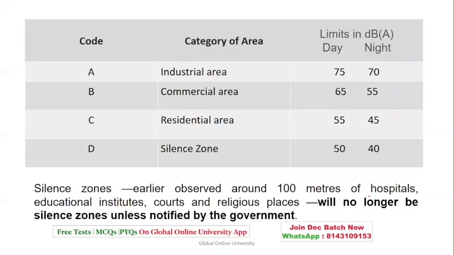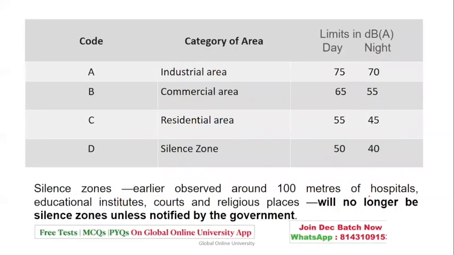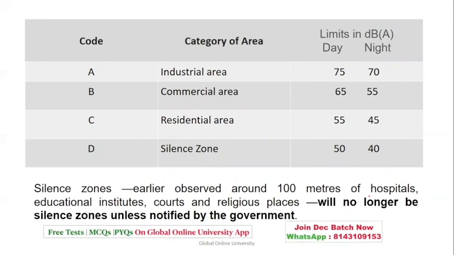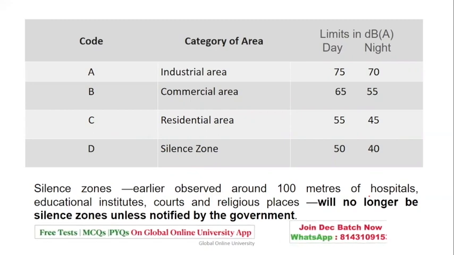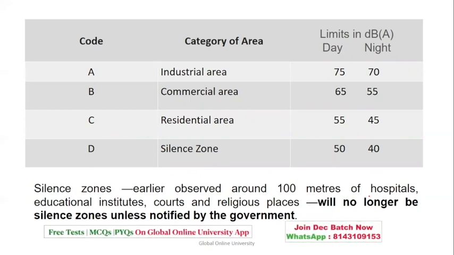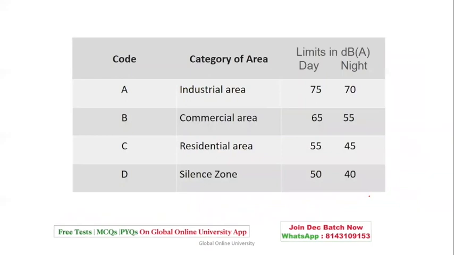This I have done just now, the same thing, but in case you can just read it and revise it, it will be better for you. Silent zones earlier observed around 10 meters of hospitals or educational institutions will no longer be silent zones unless notified by the government. Unless and until it is notified by the government, they will not be declared as silent zones.